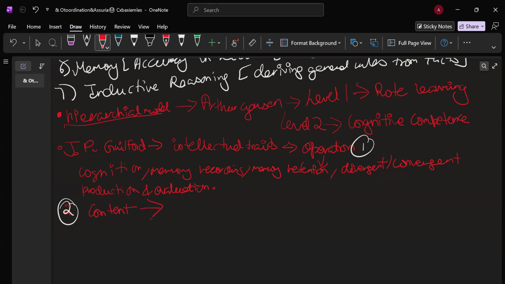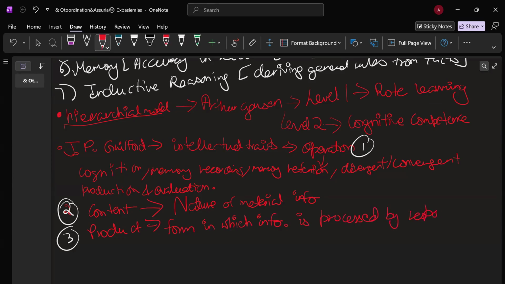Content deals with what? Content is basically the nature of material information. Okay. Can be visual, can be auditory, can be semantic, can be behavioral. And then you have the last one that is the product. Product is the form in which information is presented or processed by respondent.